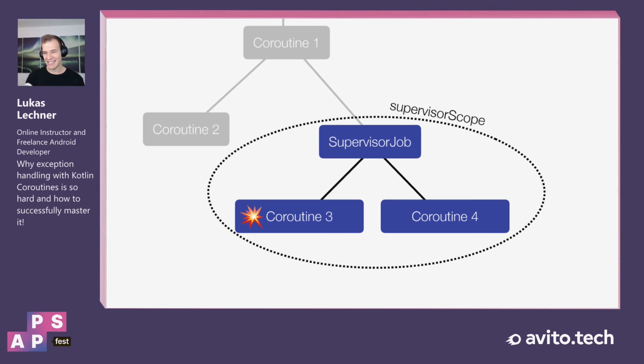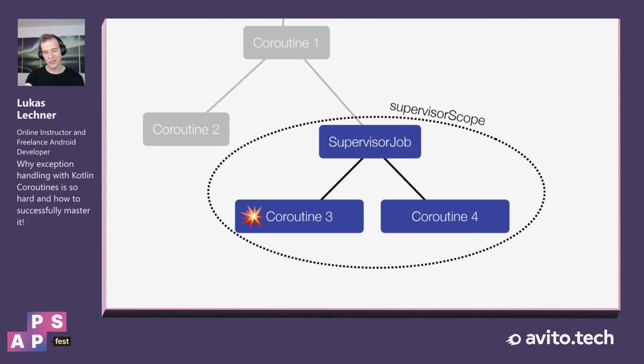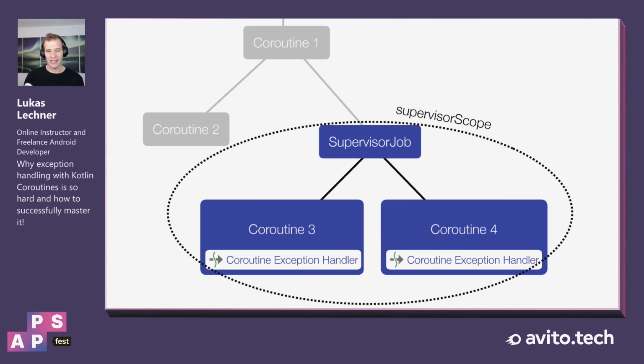Now, what does this mean? When you have a supervisor scope, then this scope is really independent regarding exception handling. So whenever a coroutine in the supervisor scope fails, the exception is propagated up to the supervisor job, but not any further. So we have to really handle the exception in our supervisor scope. And we can do that, for example, by installing a CoroutineExceptionHandler.